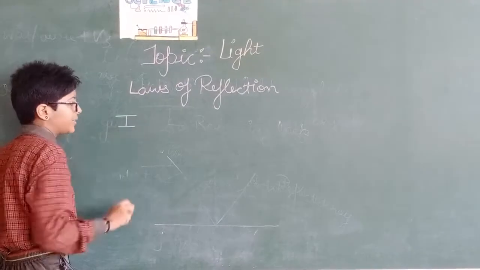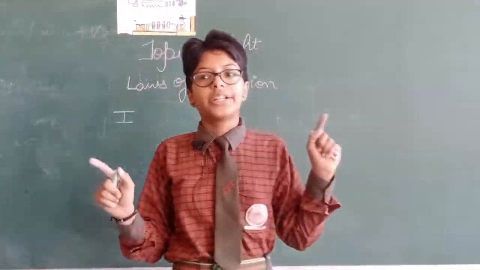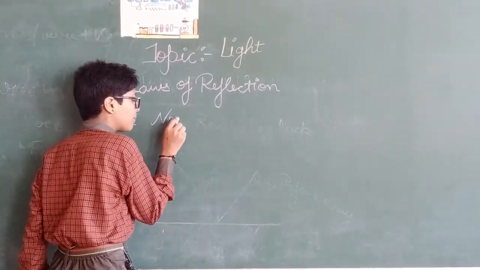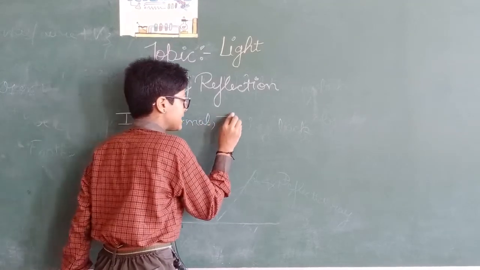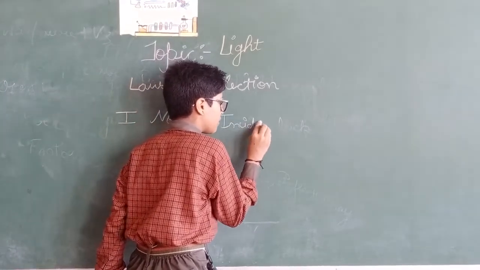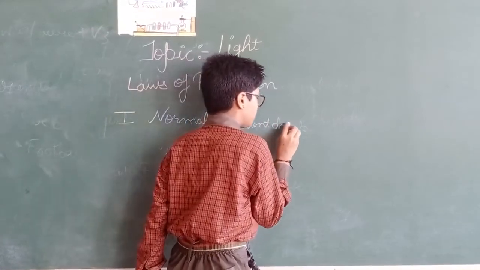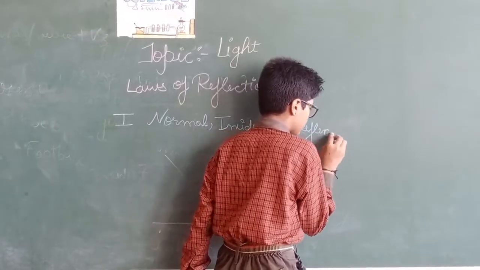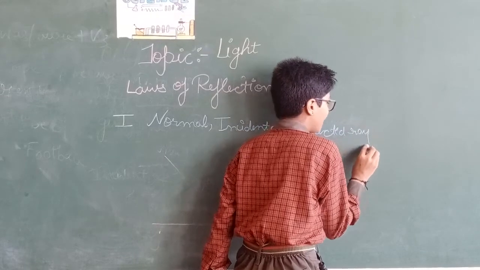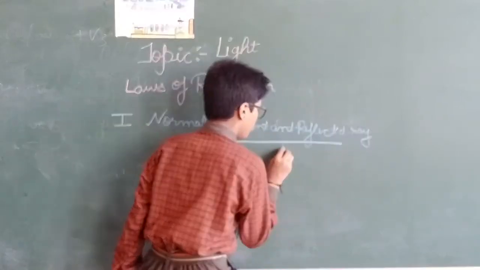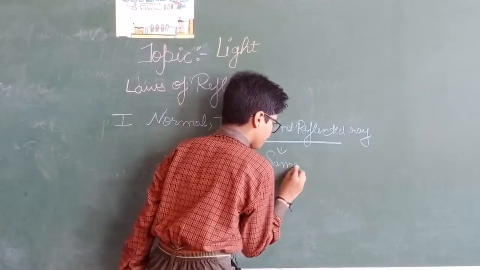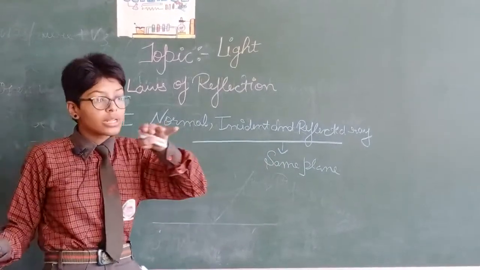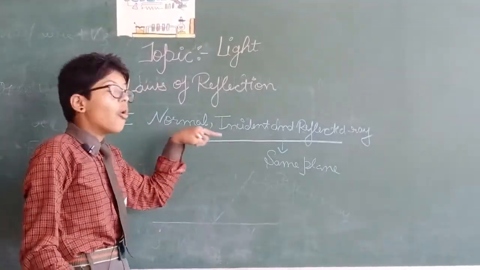The first one is that the normal, the incident ray and the reflected ray will always lie on the same plane, because when reflection takes place, it happens on a single plane and these three are formed on that plane.